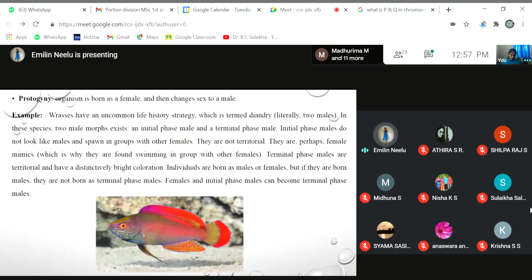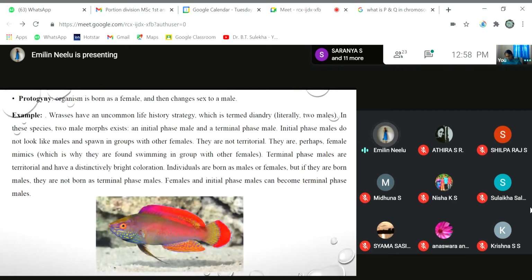But the individuals born as terminal phase males will not change their sex and remain as male members. So, in this example, we see that an organism born as a female changes its sex into a male organism.